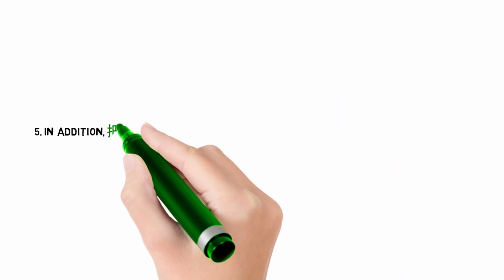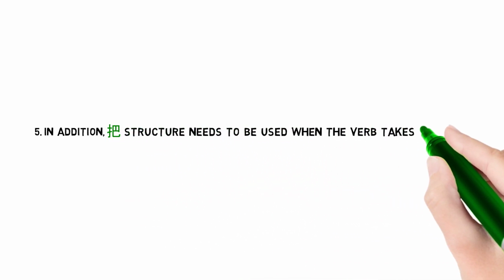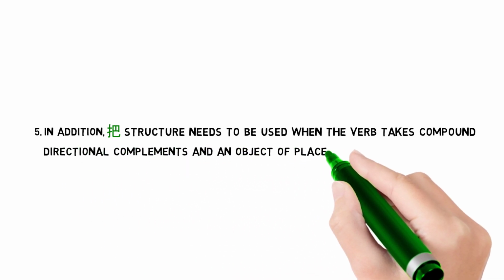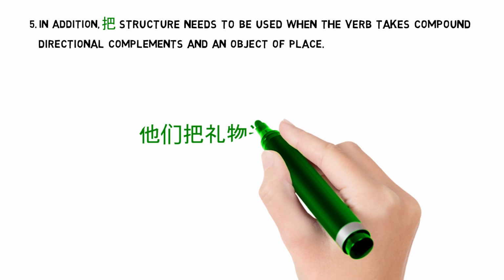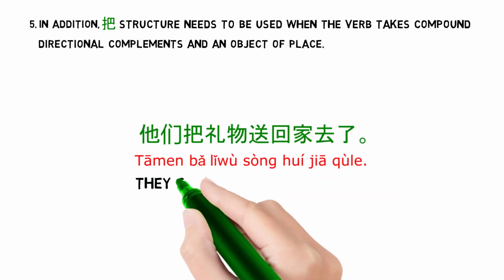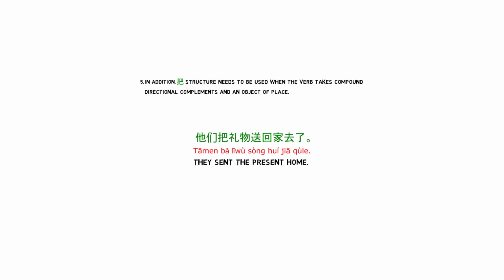In addition, 把 structure needs to be used when the verb takes compound directional complements and an object of place. 他们把礼物送回家去了 They sent the present home. Do you know any other complements with which the 把 sentence has to be used as well?